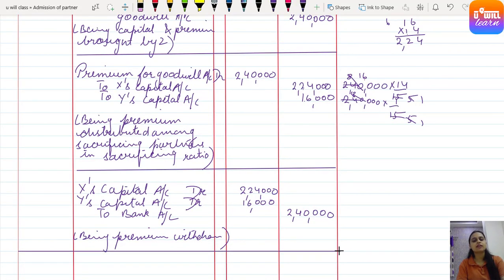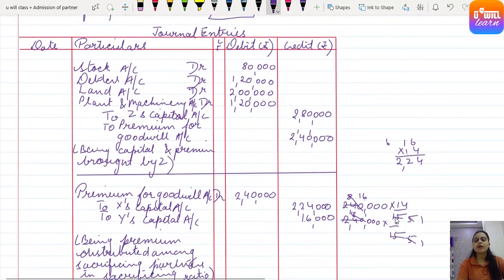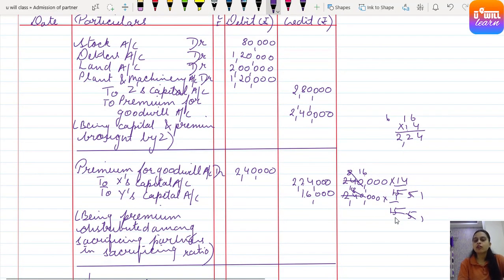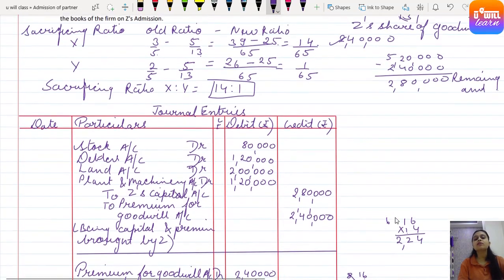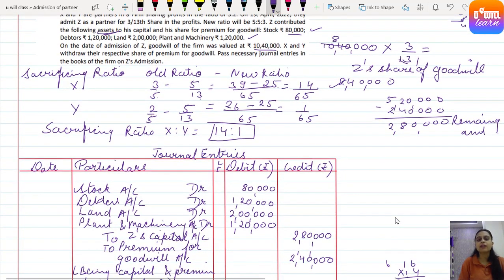Let's see this question once again. See, in this question, instead of bringing cash or cheque for capital and premium, the new partner, that is Z, has brought what? Various assets. So in place of cash account debit or bank account debit, what are we going to do? Various assets account debit, right? To Z's capital and to premium for goodwill. Now in this question, it was not clearly given how much he brought for his capital and how much for premium for goodwill. But one thing was given, that goodwill of the firm was valued at rupees 10,40,000.